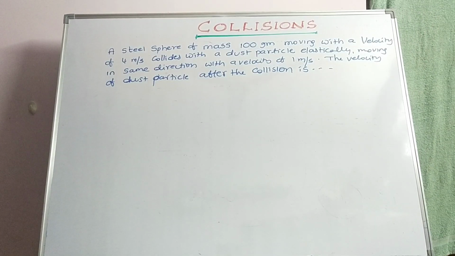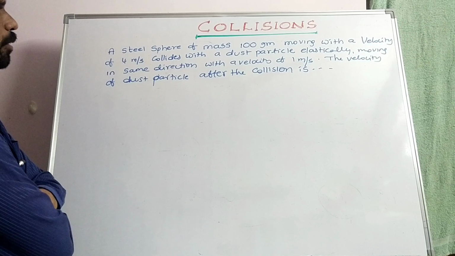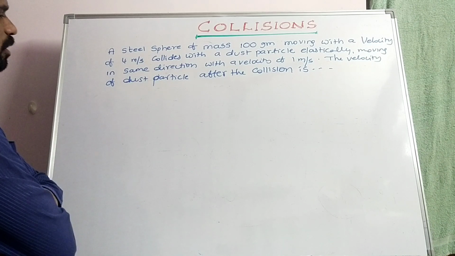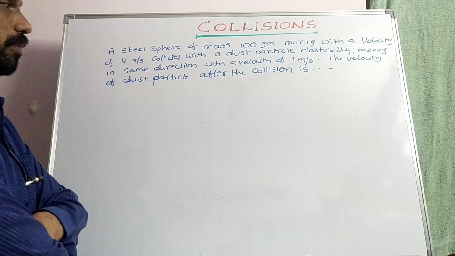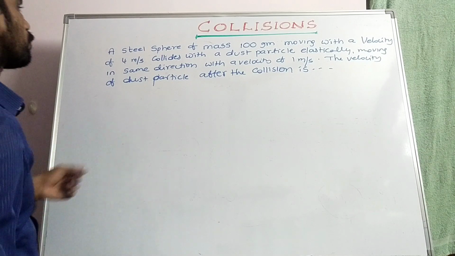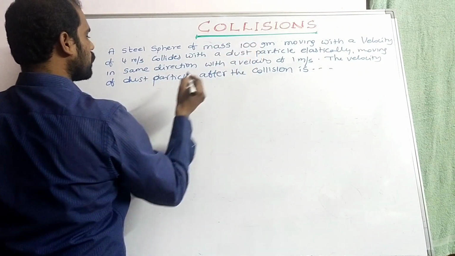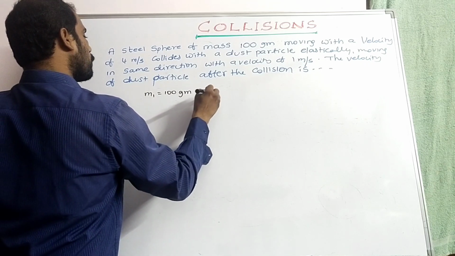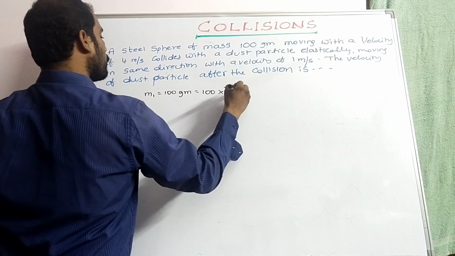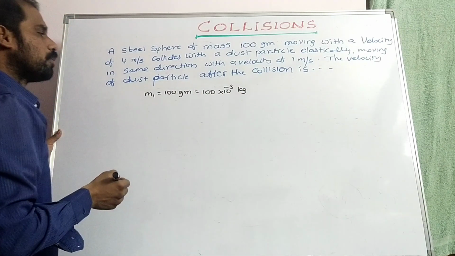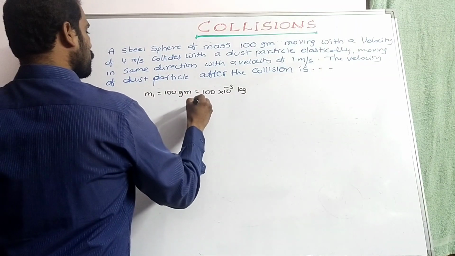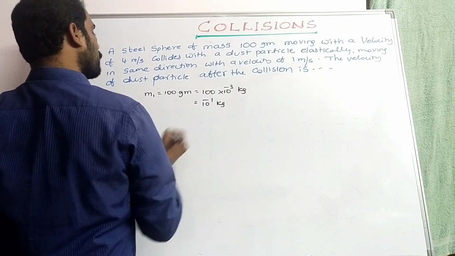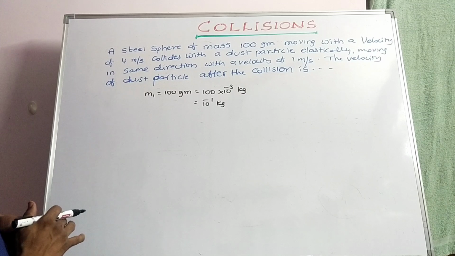A steel sphere of mass 100 gram moving with a velocity of 4 meter per second collides elastically with a dust particle moving in the same direction with a velocity of 1 meter per second. The velocity of the dust particle after the collision is? Let us consider the first body, the sphere, is 100 gram. Say m1 is equal to 100 gram, that is 100 into 10 power minus 3 kg, so that is equal to 10 power minus 1 kg.